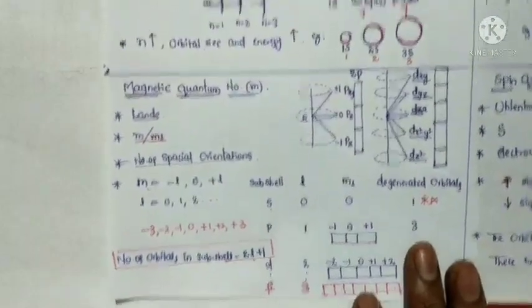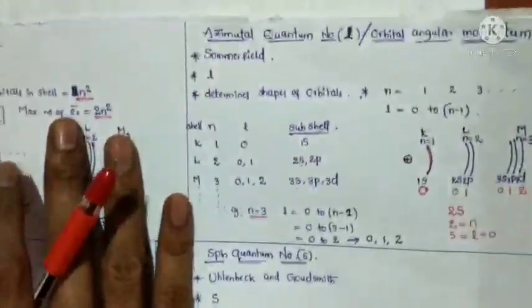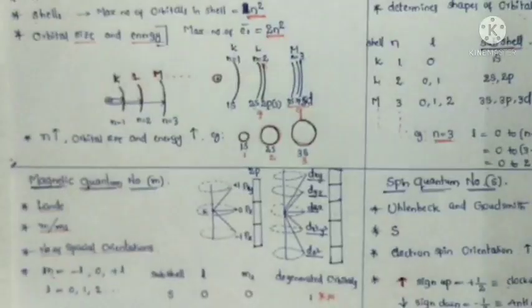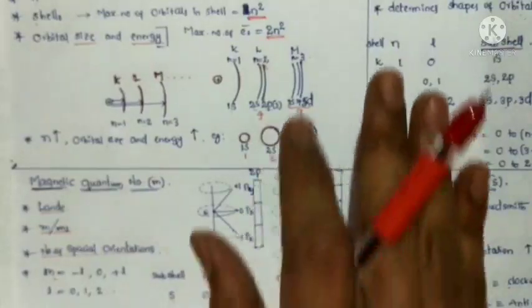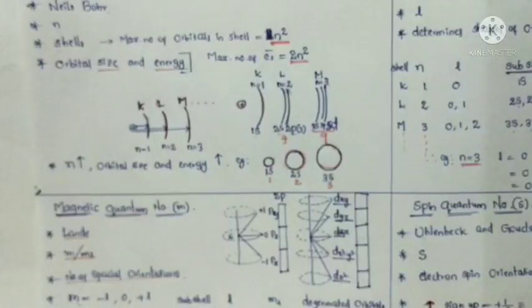So this is the information about quantum numbers: principal quantum number, azimuthal quantum number, magnetic quantum number, and spin quantum number. Quantum numbers are the address of electrons. If we want to find the electron in energy levels around the nucleus, we use quantum numbers.